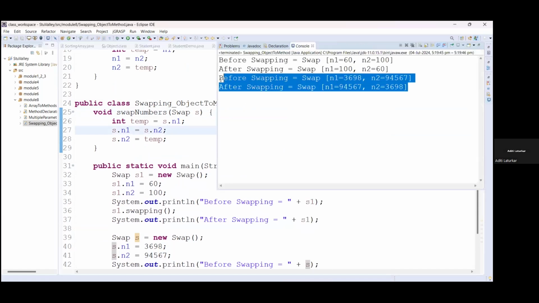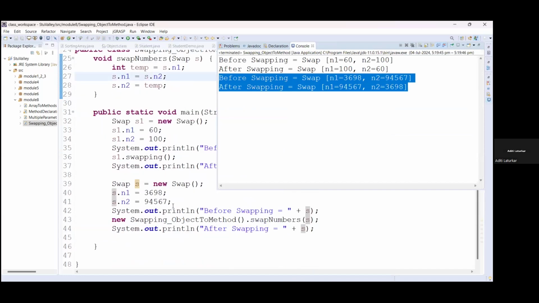You can see before swapping the values of n1 and n2, you can check here also, and after swapping the values are exchanged correctly. n1 will have the n2 variable's value and n2 will have the n1 variable's value.